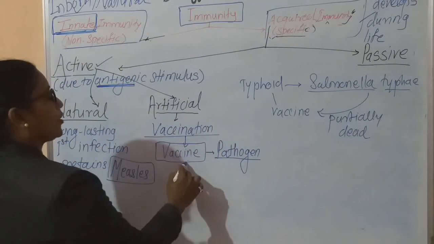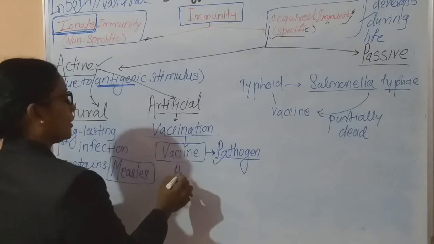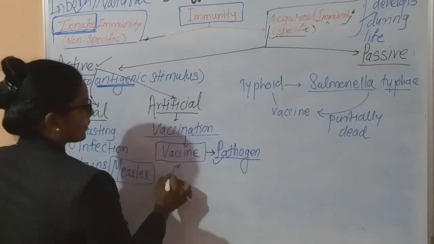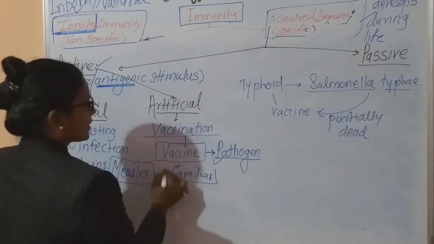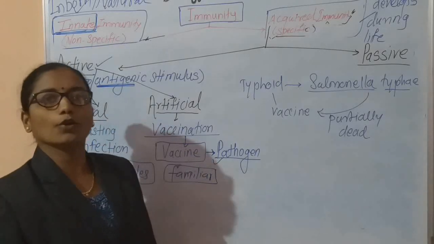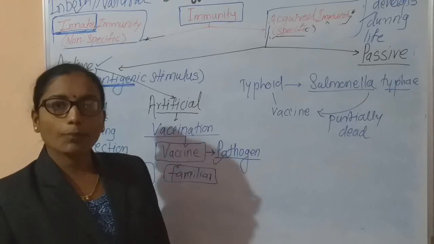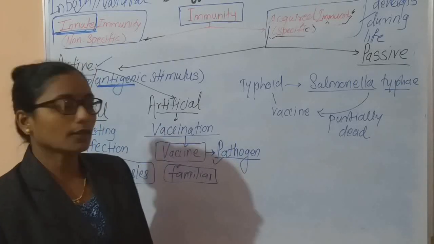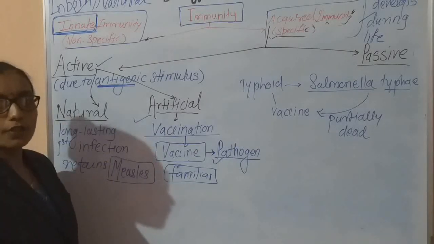Vaccination means that our body becomes familiar with the pathogen. It is just an introduction to our body. Taking a vaccine is the introduction of our body to different pathogens before the infection, and vaccination results in the immunity called artificial immunity.